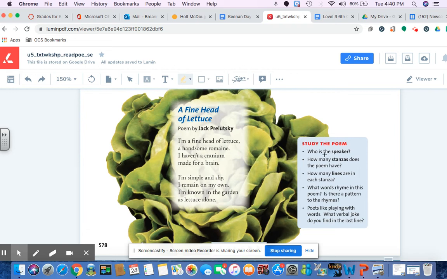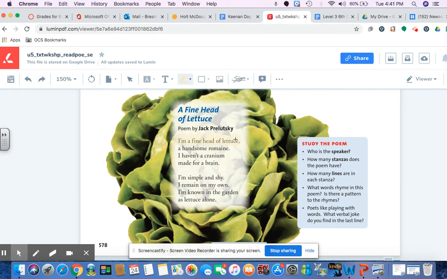So when it says to study the poem, you want to think about who the speaker is in this one. So the speaker, hopefully you guys remember what a speaker is, but this is the person that is speaking. All right, who is the storyteller? For this one, the storyteller is a fine head of lettuce. How do you know? I'm a fine head of lettuce. It says I'm a fine head of lettuce, referring to itself. So the speaker is lettuce. Now, lettuce does not actually speak, obviously, but what this shows you about poetry is that the speaker doesn't necessarily need to be a person.